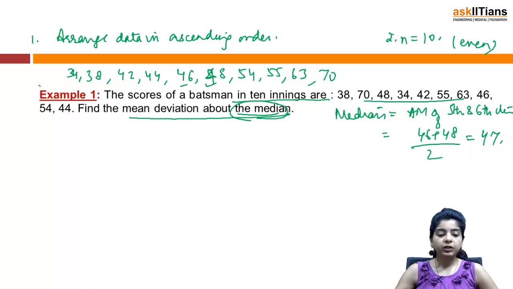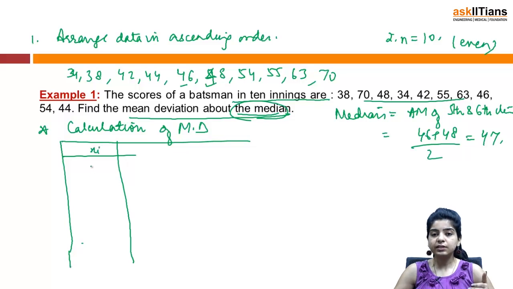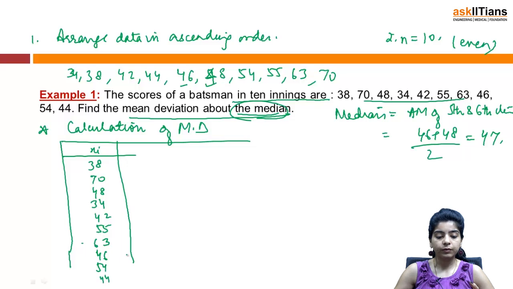So once you have got your median, now we'll move to the calculation of mean deviation. For that, we'll prepare a table. Here you'll put your x's. X's are your given values, and here you can put your data in any order. The order does not matter. So we take it as it is: 38, 70, 48, 34. Then I have 42, 55, 63, 46, 54 and 44.